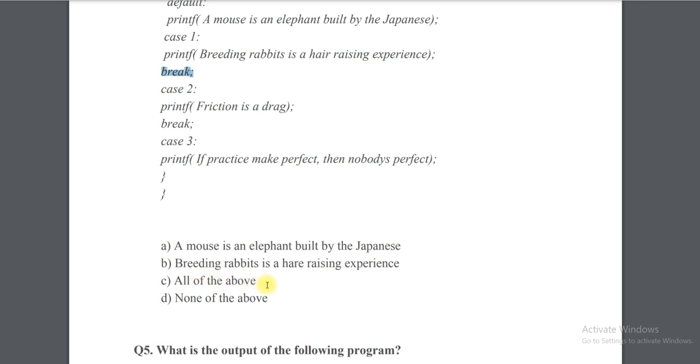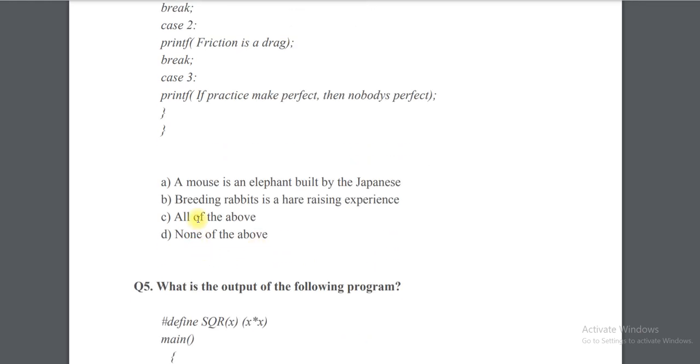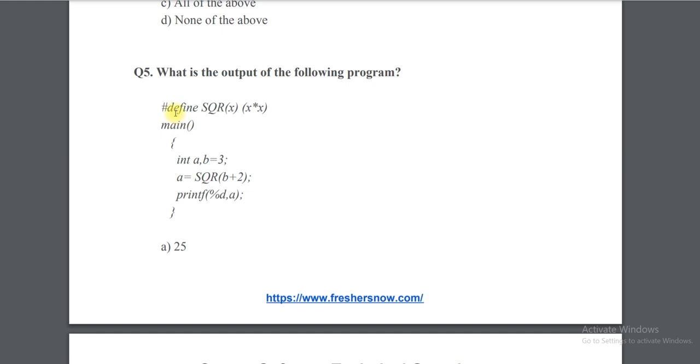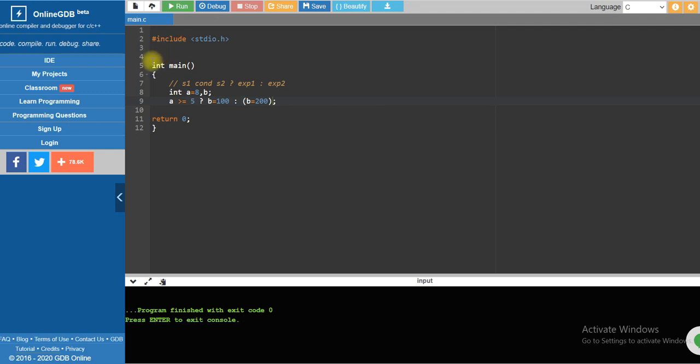So all of the above, this and this both will be printed, all of the above. Option C is correct. Coming to question number 5, this is a macro, so I will show you what the answer will be for it. Okay, so I am going here.